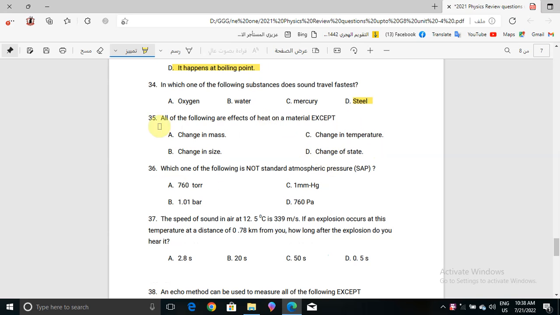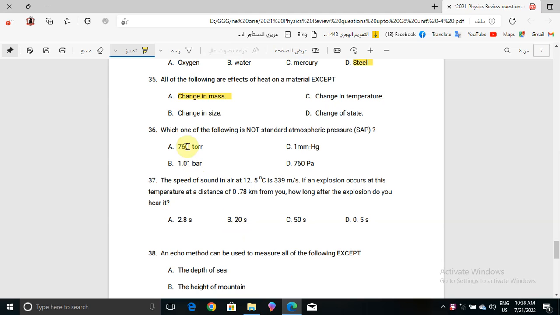Now question number 35. All of the following are effects of heat on a material except one: change in mass, change in size, change in temperature, or change of state. The correct answer will be change in mass, because it says all of the following are effects of heat on a material except one, so that means change in mass is not.